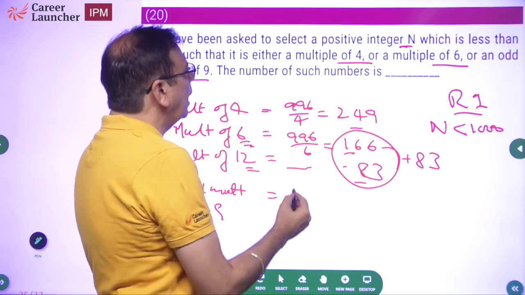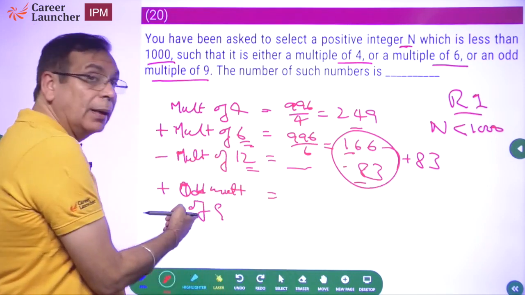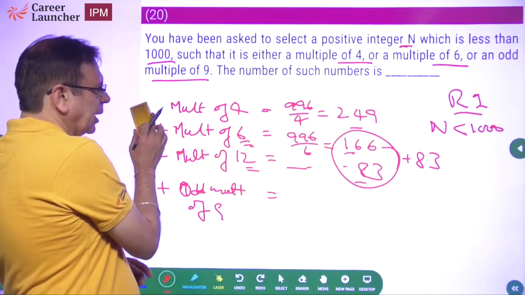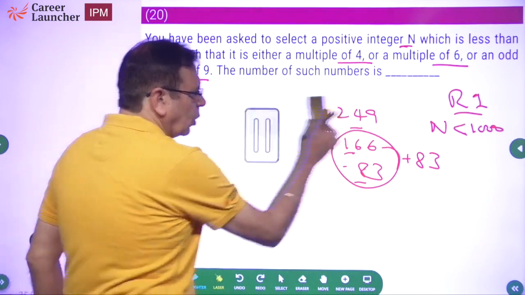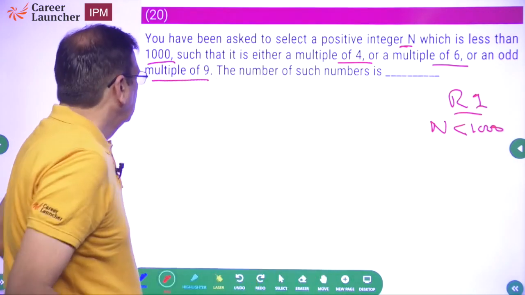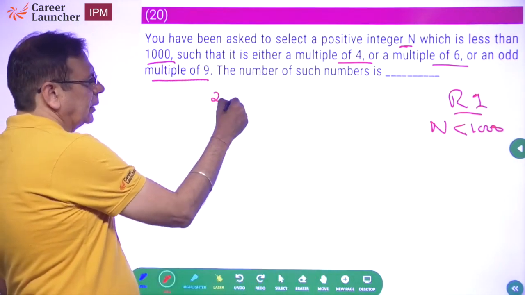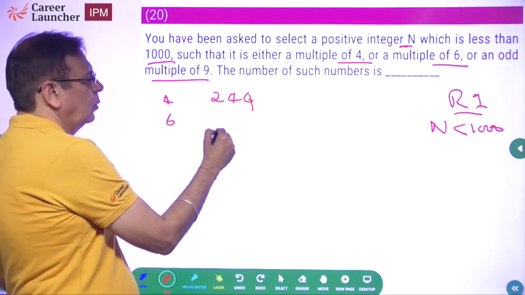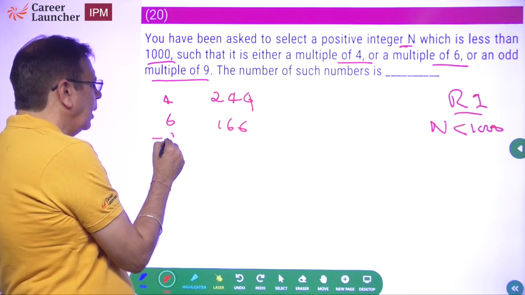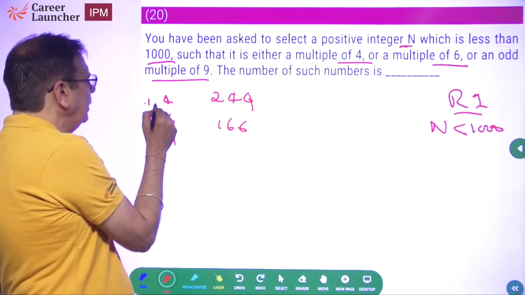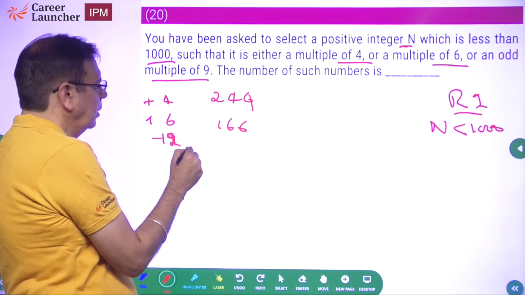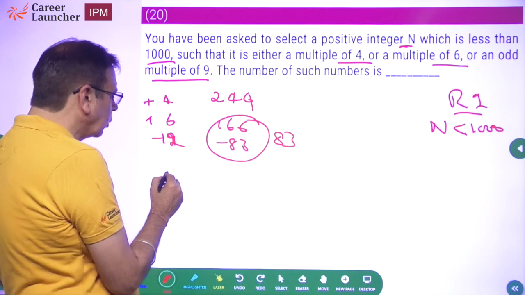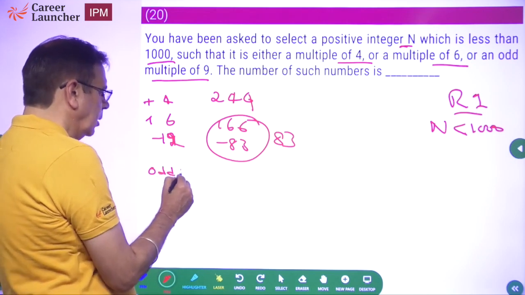So right now what is our answer? Our answer is 249 plus 83. We need to look at odd multiples of 9. Okay, so shall I remove this? I'll just write, so to create some space. So all we have got right now is 249 is the multiples of 4. Multiples of 6, 166. Subtract multiples of 12, sorry, which is 83, which is why I said this is going to be 83 net. Now we need to look at odd multiples of 9.